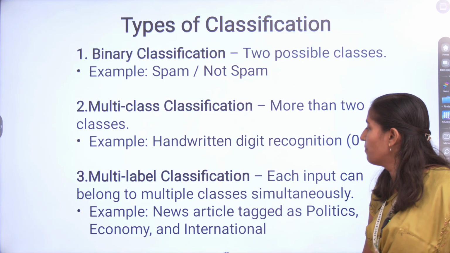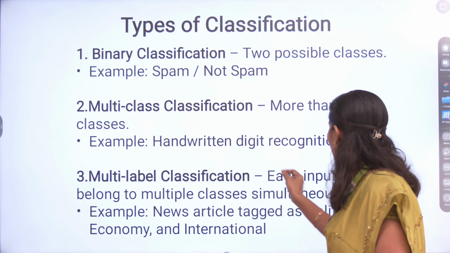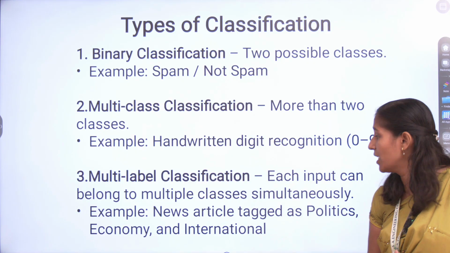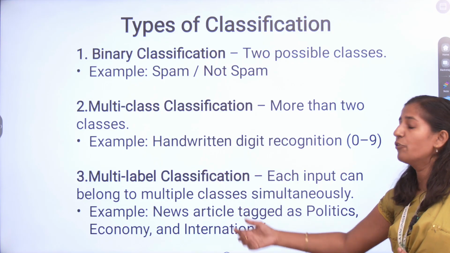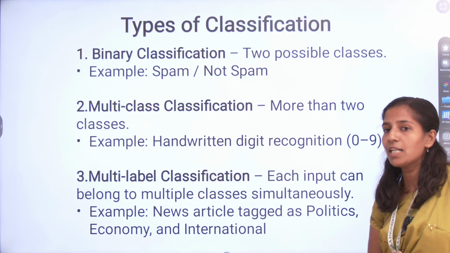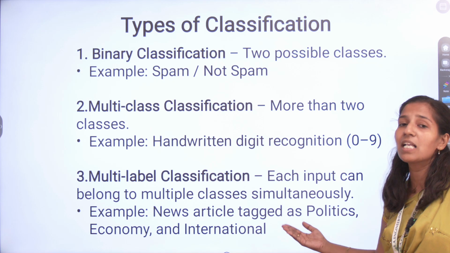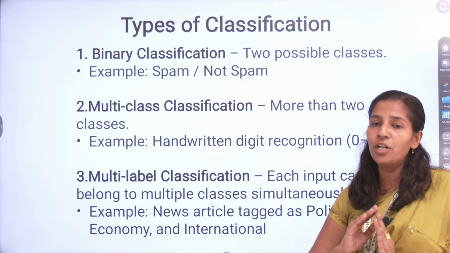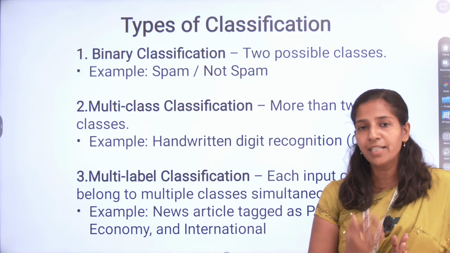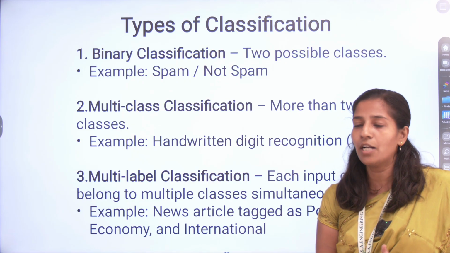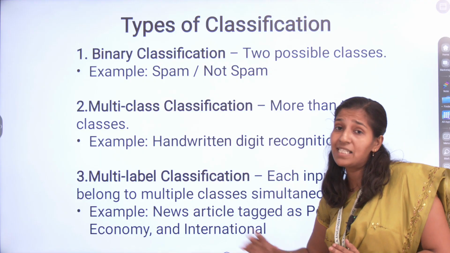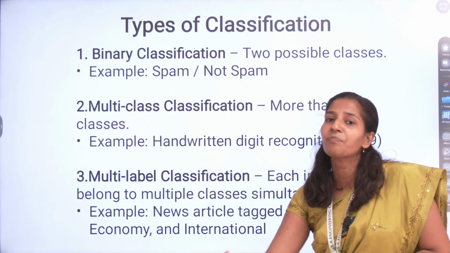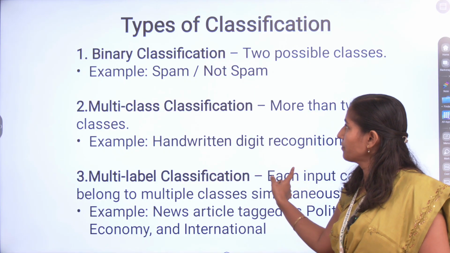Multi-label classification means every input can belong to multiple classes simultaneously. For example, a news item that comes under political news as well as economic news. If a news item is not purely political, but both political and economic, that is your multi-label. The particular news comes under the political news as well as the economic news.